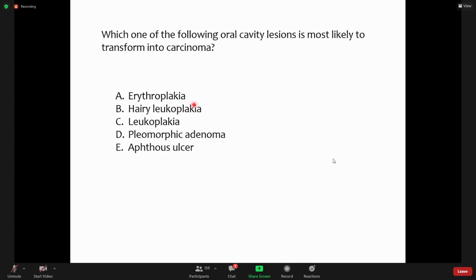So we will study these diseases as well. In today's lecture, we will study leukoplakia, erythroplakia, pleomorphic adenoma will be discussed in a next lecture, but aphthous ulcer and hairy leukoplakia will be discussed in today's lecture.